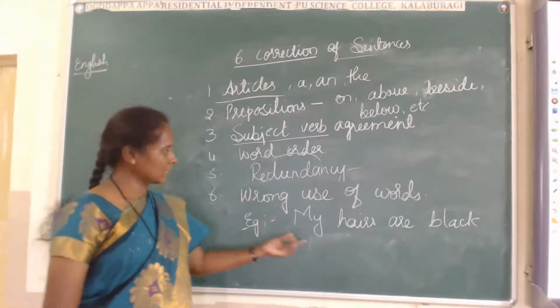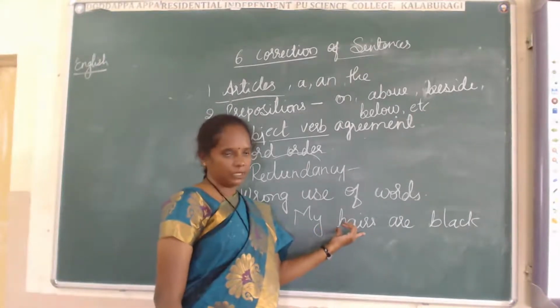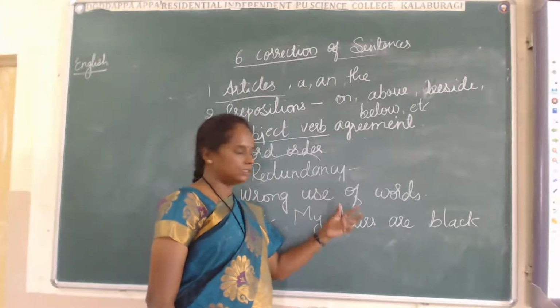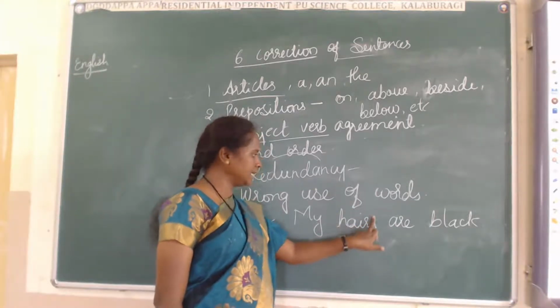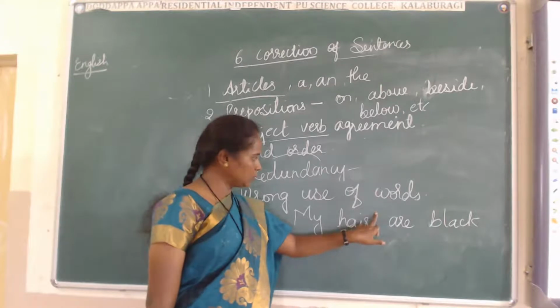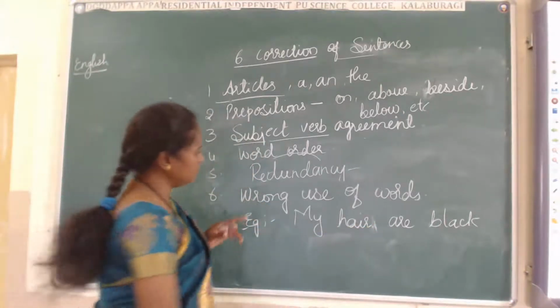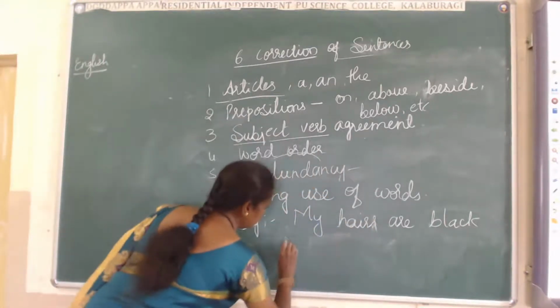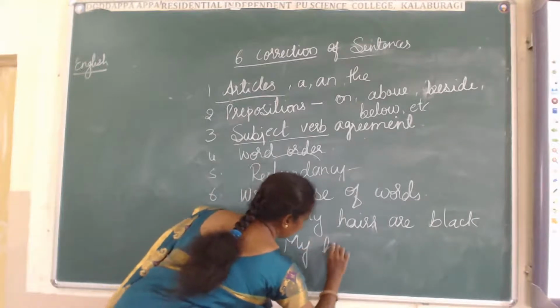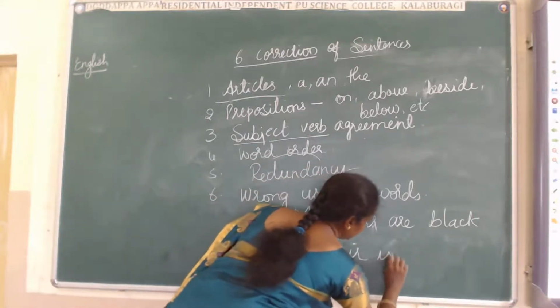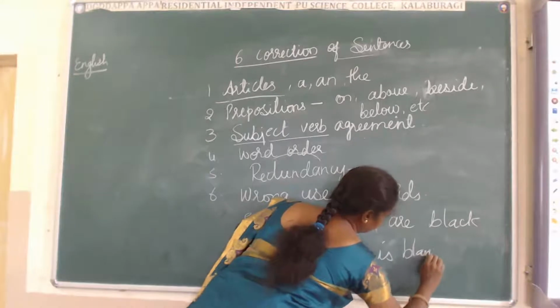I told you in the class, hair itself is both singular and plural. There is no need of using s here. So what is the answer? My hair is black in color.